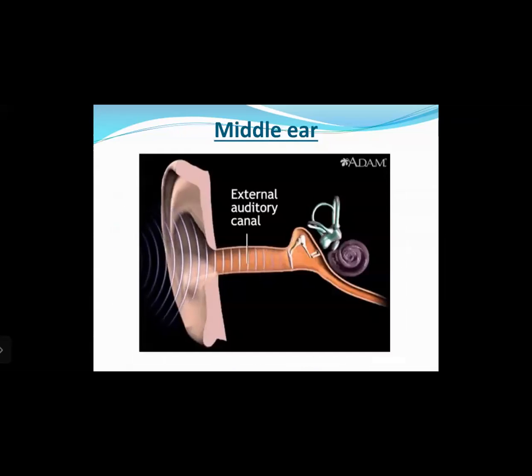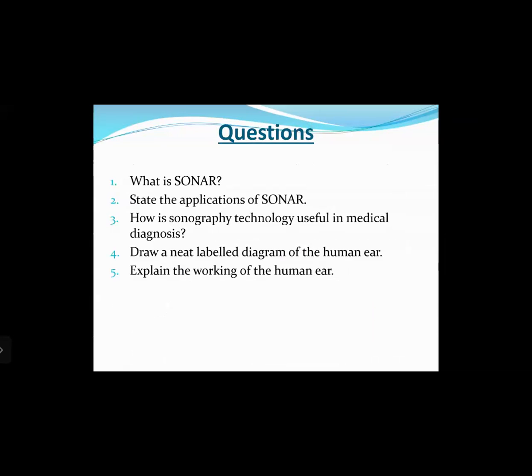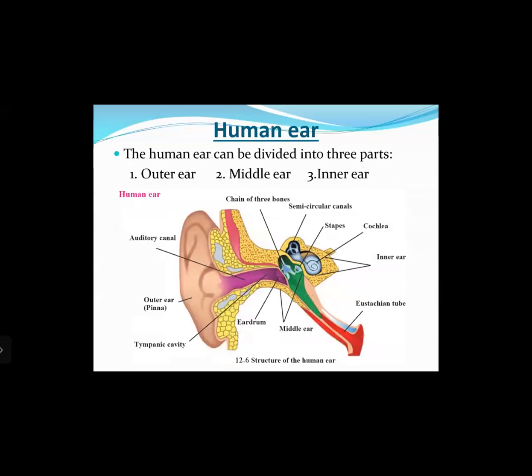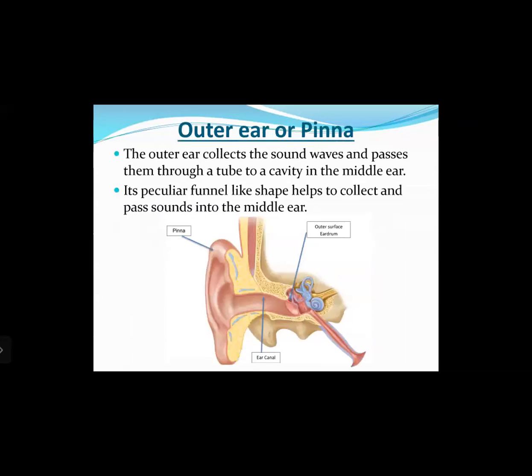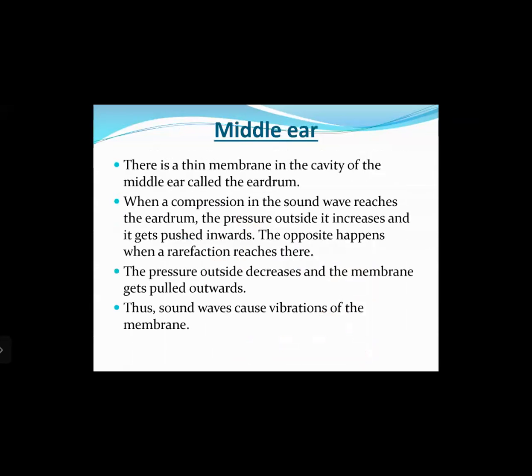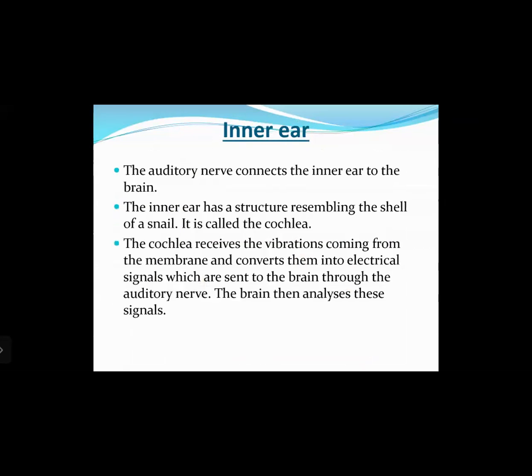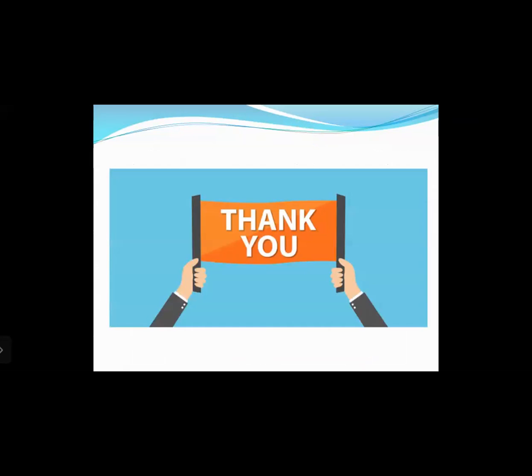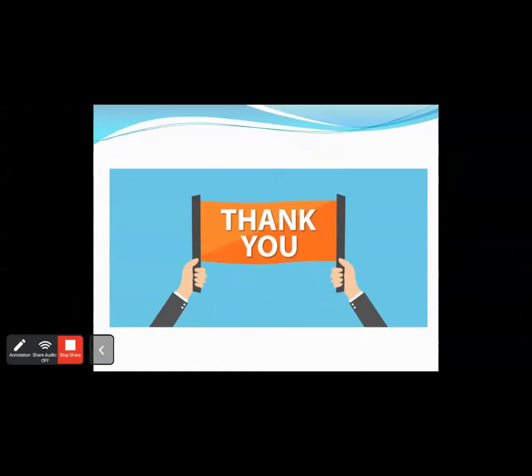Then the next question is, explain the working of the human ear. For the explanation, you can explain the working of the outer ear, the pinna, then the middle ear, and then the inner ear. So this is how we have concluded the chapter. In the next class, that is tomorrow, we will be revising the whole chapter again, and then we will be discussing all the numerical problems that we have in this chapter.